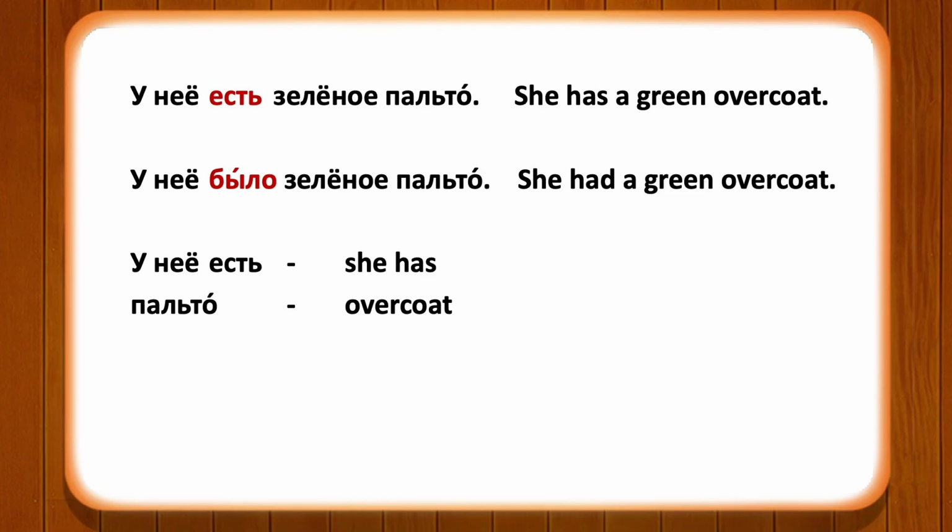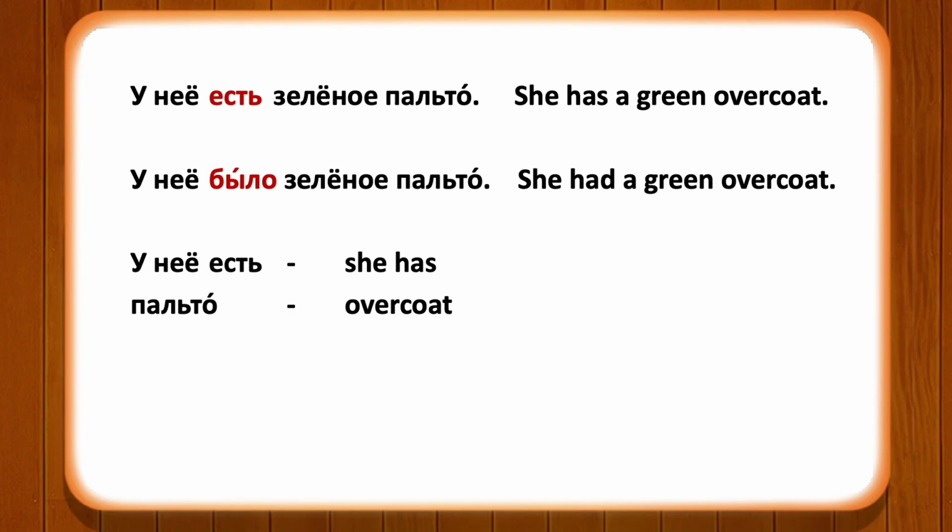The next sentence is у нее есть зеленое пальто. Пальто, overcoat. Зеленое пальто is a green overcoat. У нее есть means she has. У нее есть зеленое пальто means she has a green overcoat, which is a present tense form.